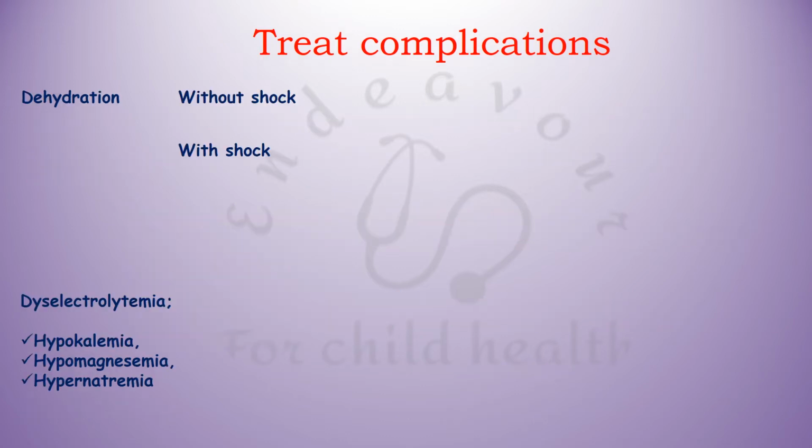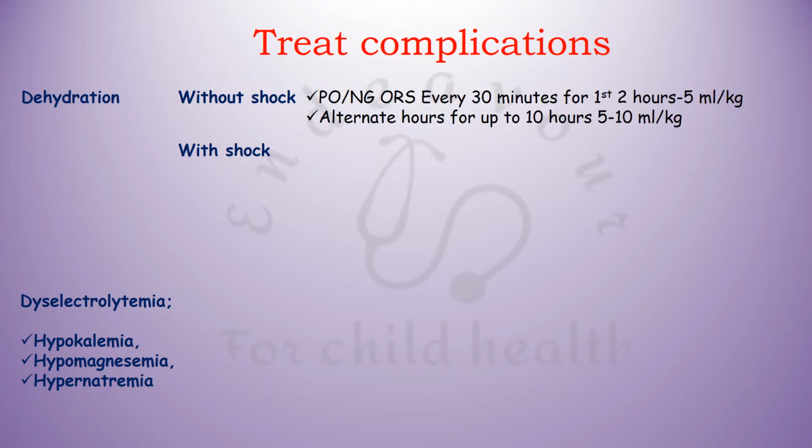Dehydration without shock, we give oral fluids. It is important to understand here that we avoid IV rehydration in patients with SAM, since securing an IV cannula puts them at risk of acquiring infection. So dehydration without shock is treated with peroral or nasogastric ORS every 30 minutes for the first 2 hours at the rate of 5 ml per kg, and alternate hours for up to 10 hours at the rate of 5 to 10 ml per kg.